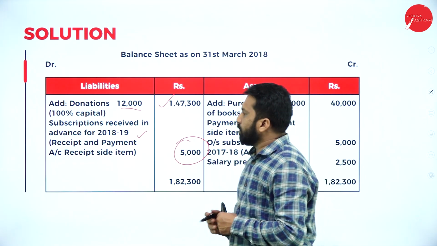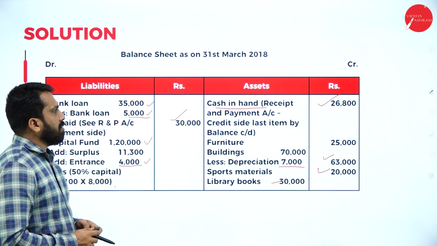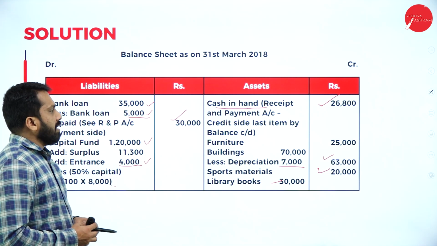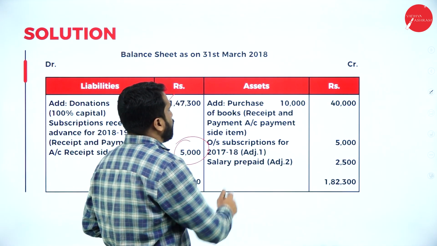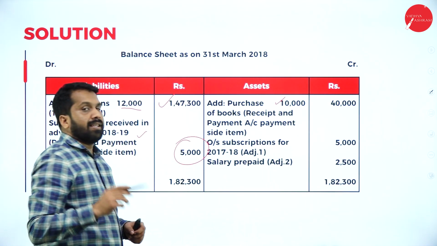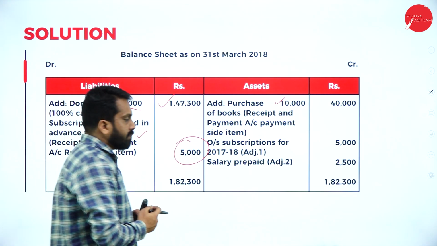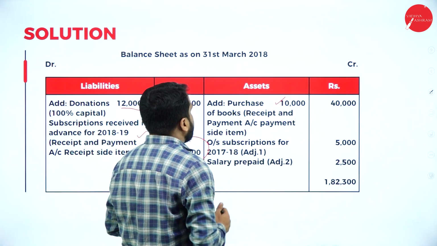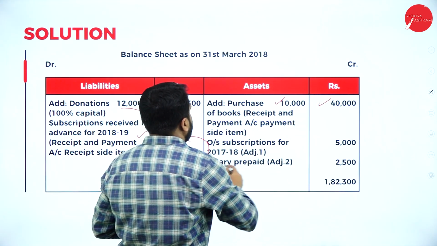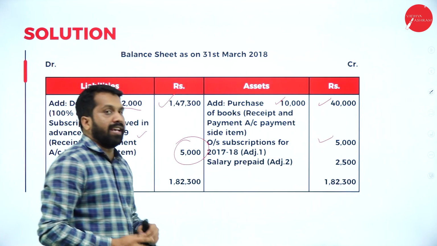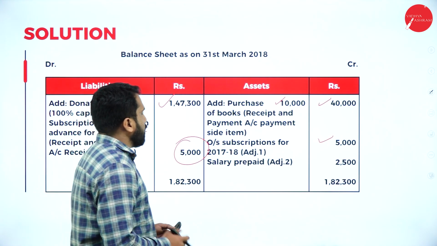Now, you are done with all the calculation in this. We are not left out with anything. Now, I'll go to your credit side. Credit side items by balance carried on. Your furniture, everything is done. Library books. Anything purchased? Yes. There is a purchase of worth rupees 10,000. Now, in this 10,000, you're supposed to go with, your total is 40 and your subscription outstanding is 5,000. You're done with your 5,000? Yes. So we are done with these things.